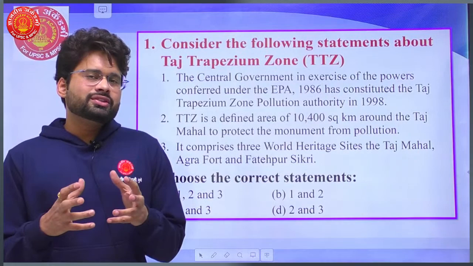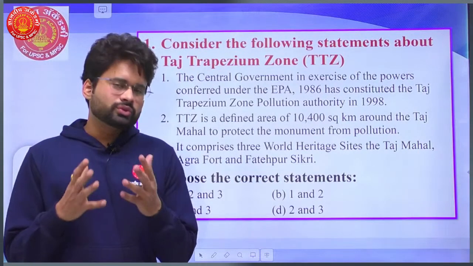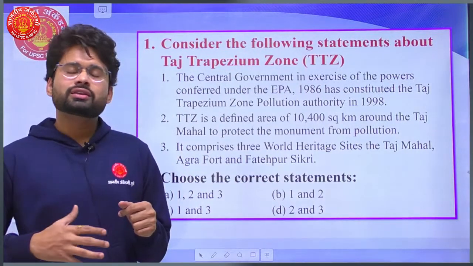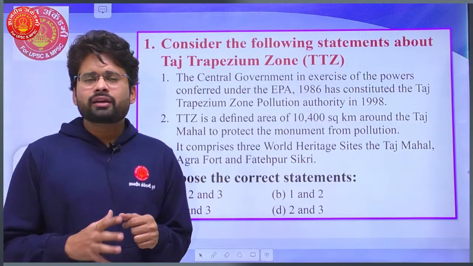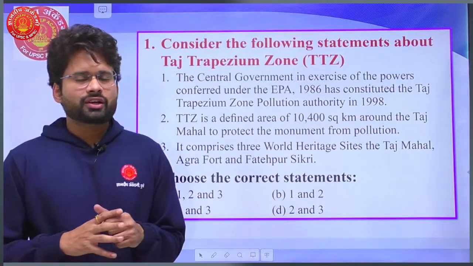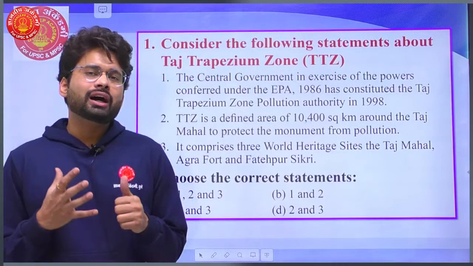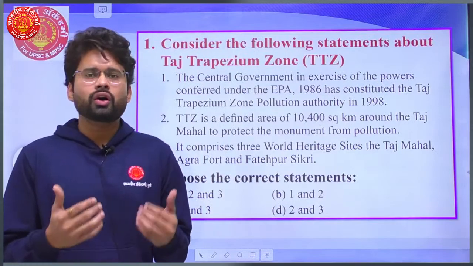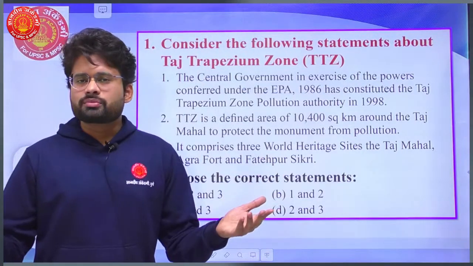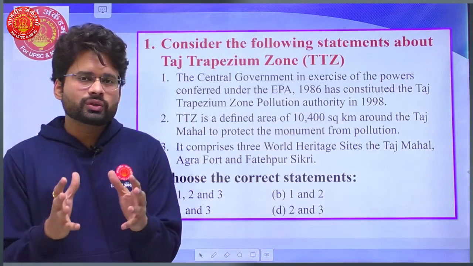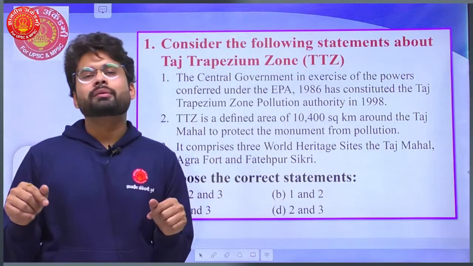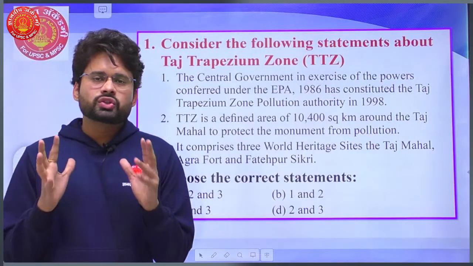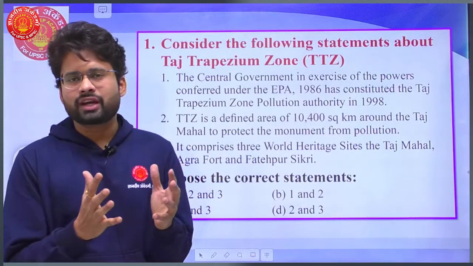Basically, trapezium is a geographical shape, as you know, right? So the trapezium of the geographical shape, which is around 10,000 square kilometer area, where the polluting industries are not allowed. If they are polluting in nature, they are mandated to shift towards greener solutions, greener technologies, or move out of that trapezium zone. So basically the idea behind this zone is that the trapezium zone should be very clean, such that the air should not affect the outer structure of the Taj Mahal.